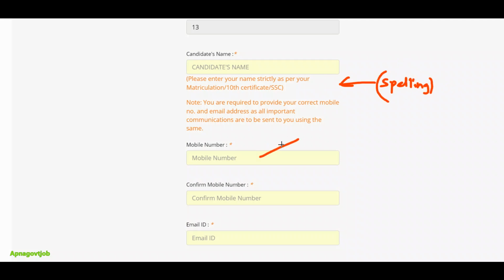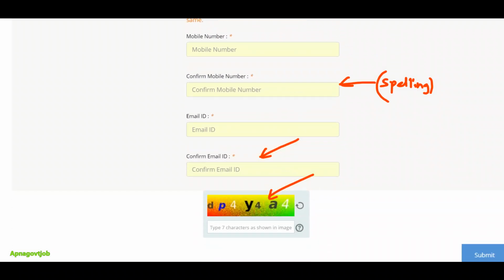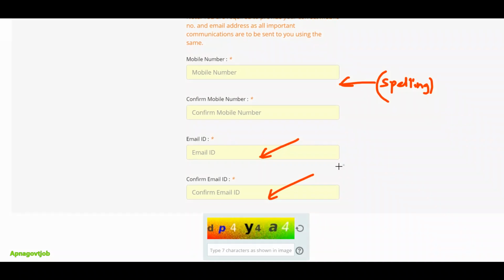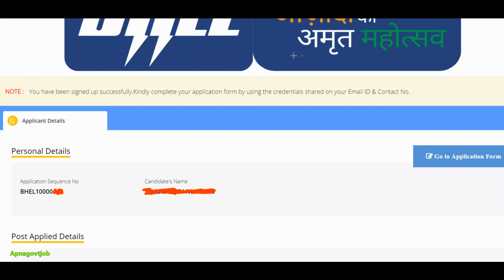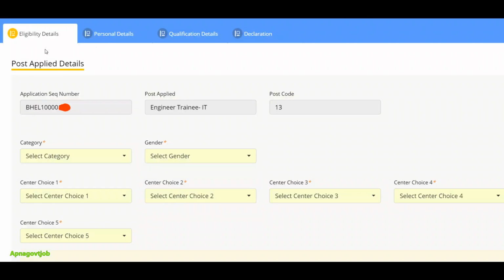Then enter your mobile number which is active. Again confirm that mobile number. Enter your email address and confirm that email address. And then enter captcha and just click on the submit button. Okay, after that this screen will open and just click on go to application form. Okay, now the first tab is eligibility details.